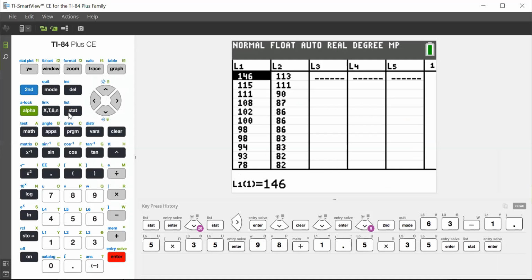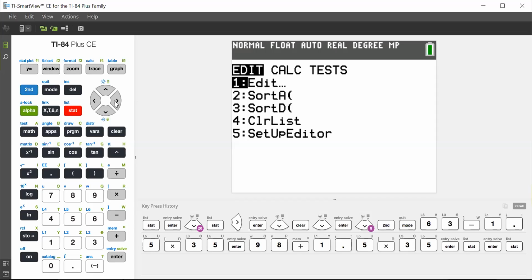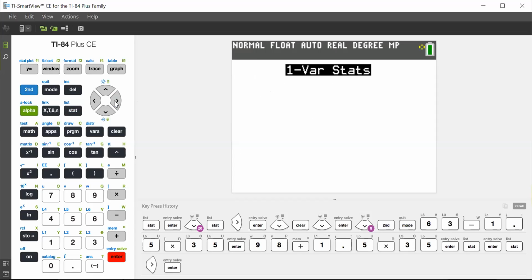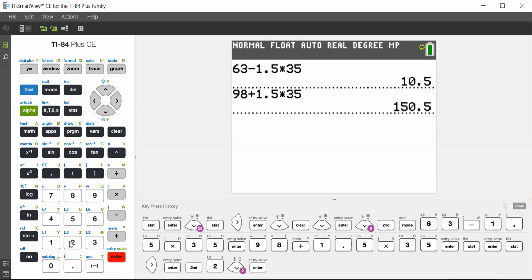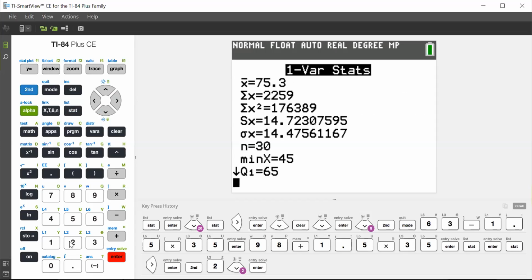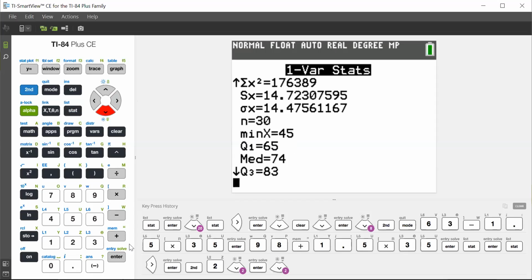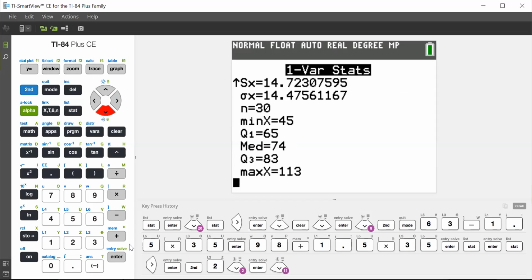So I'm going to go Stat. I'm going to go over to Calc, hit Enter, and I'm going to make sure that I hit second L2 this time. I want to do 1-bar stats on L2 and go down to Calculate. And there it is, and I'm going to arrow down, and I'm going to do my 5-number summary on L2. Let's do it right now. All right, and so there it is. My minimum is 45, first quartile 65, median 74, third quartile 83, max 113.